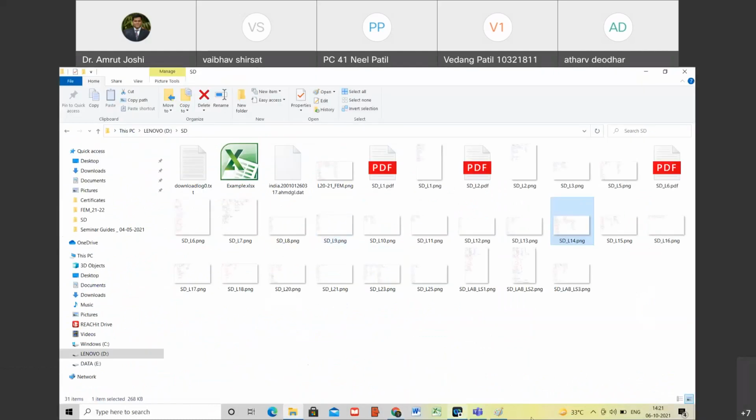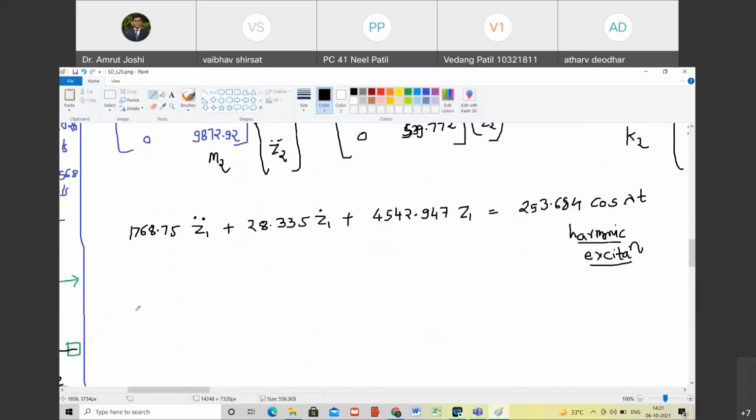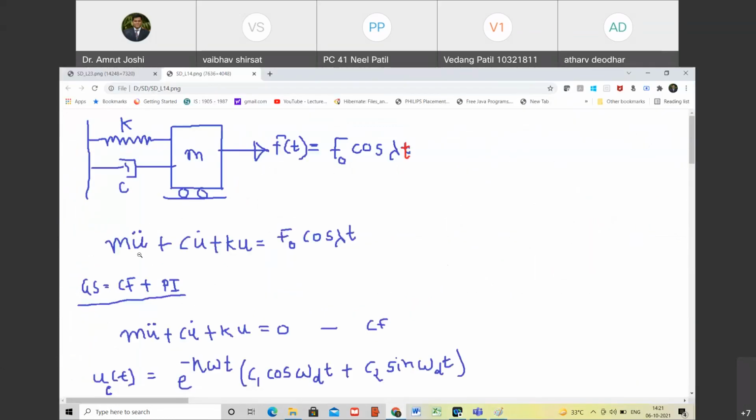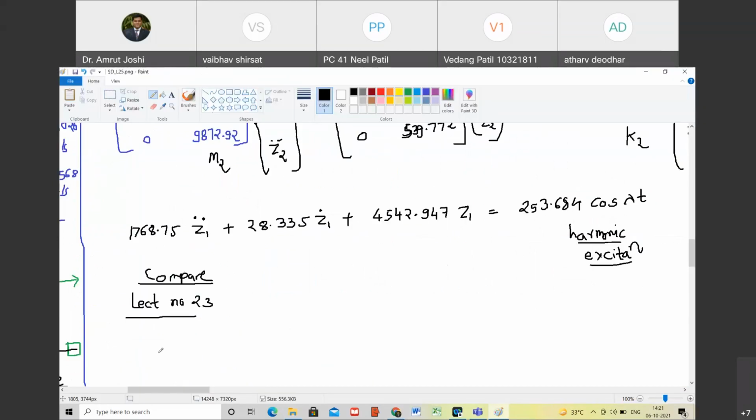So compare this equation with lecture number 23. What is the value of m in that comparison? The value of m is 1768.75.